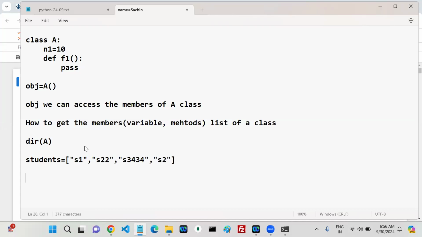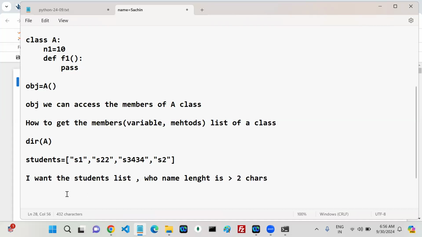This is my requirement. I want the students list for students whose name length is greater than two characters.